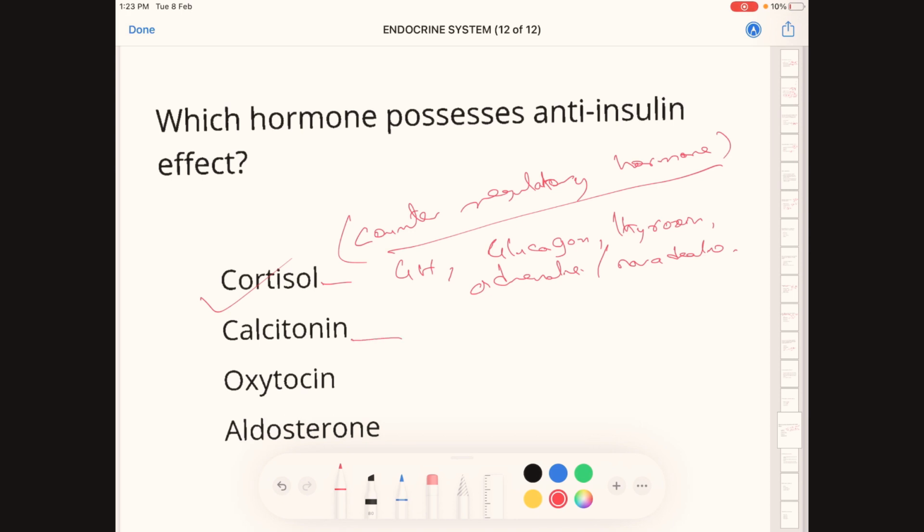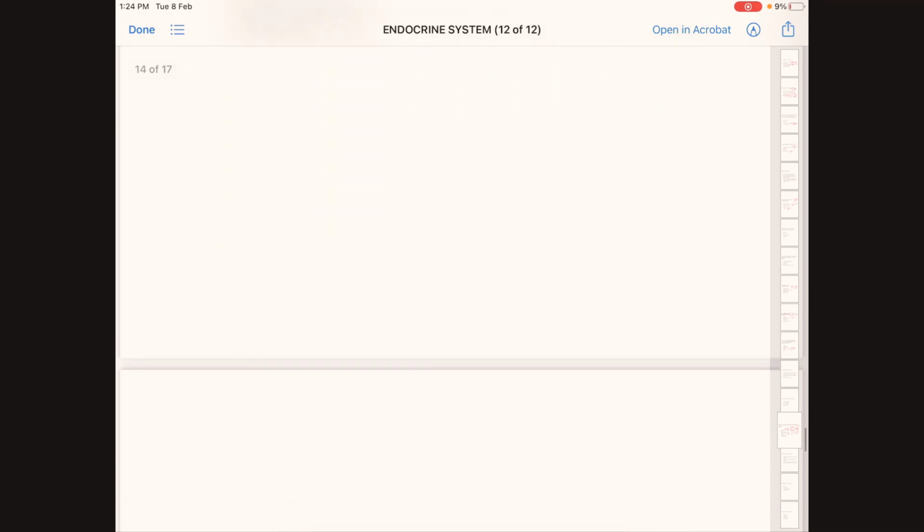Next questions. Calcitonin decreases blood calcium level. Oxytocin helps in the milk letdown reflex. Prolactin, as we all know, helps in lactation. Next question we'll see.